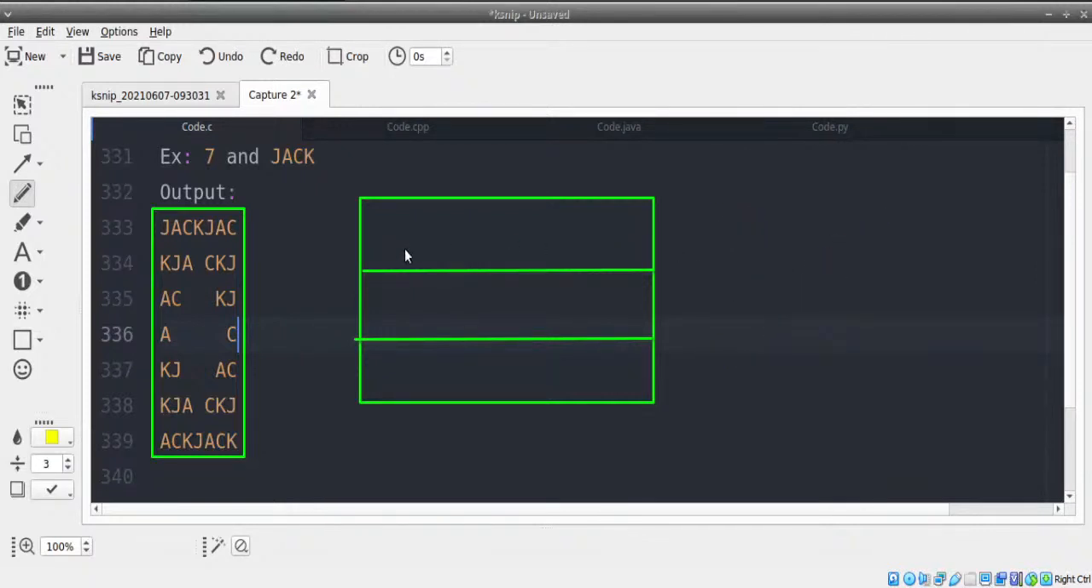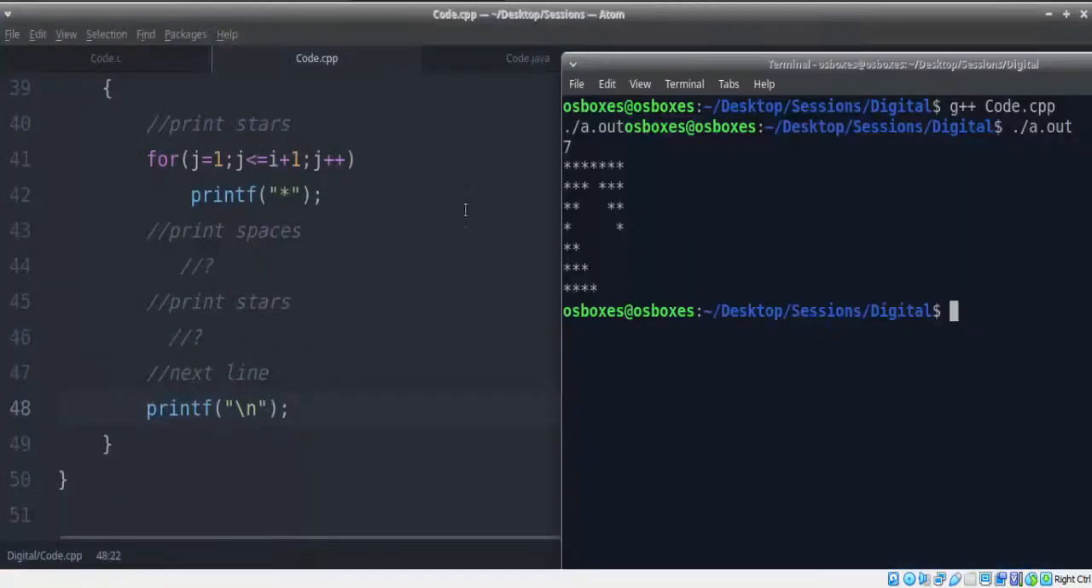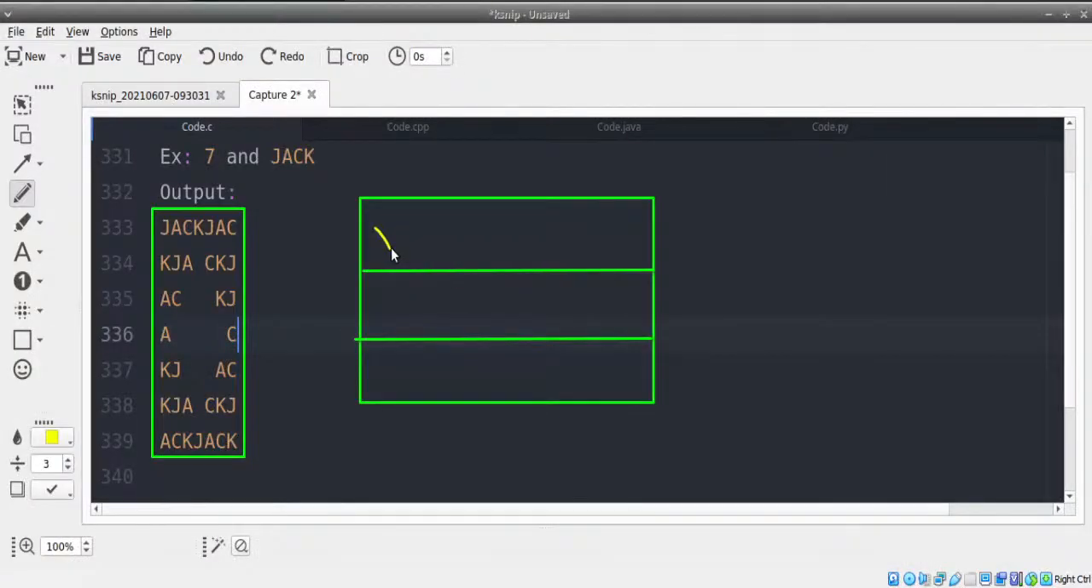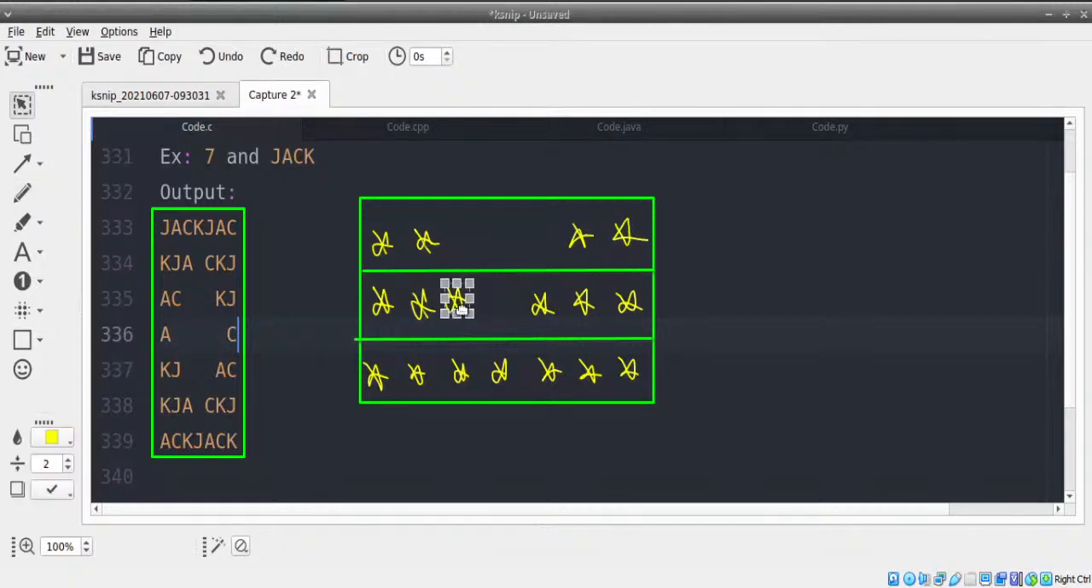Now, here's the thing. In our first half of the pyramid, if you remember, this was the first half of the pyramid. This is the second half of the pyramid. The second half started with 2 stars, then 3 stars, and then 4 stars, then 3 stars here, then 2 stars here, and again 3 stars here, then 2 stars here. So this was the entire logic.